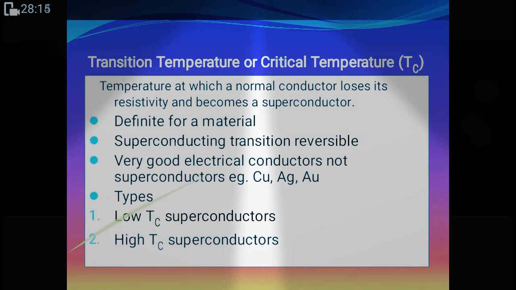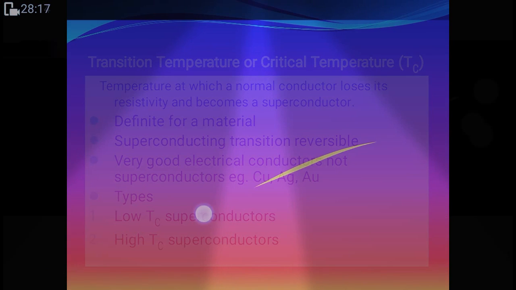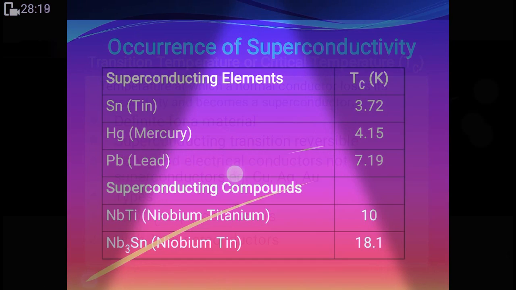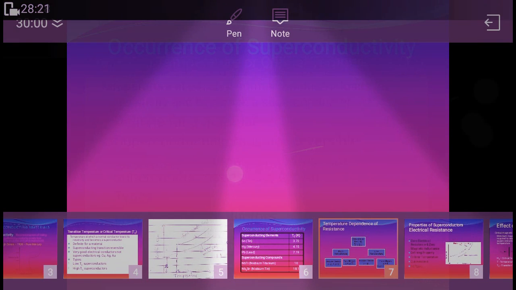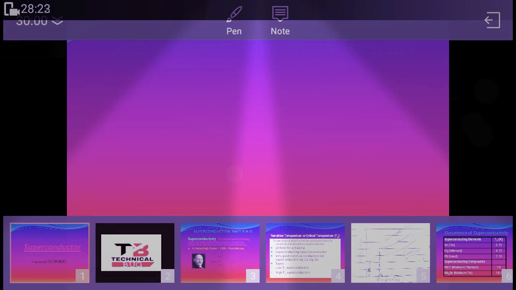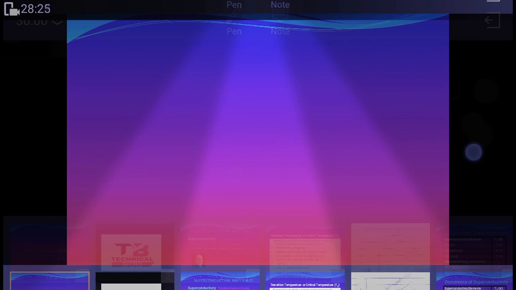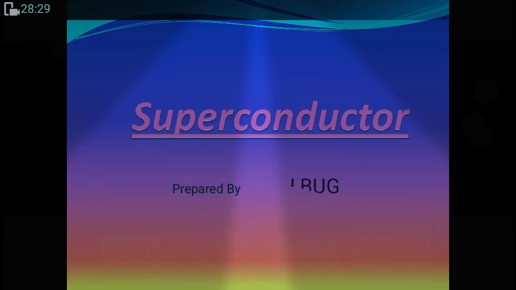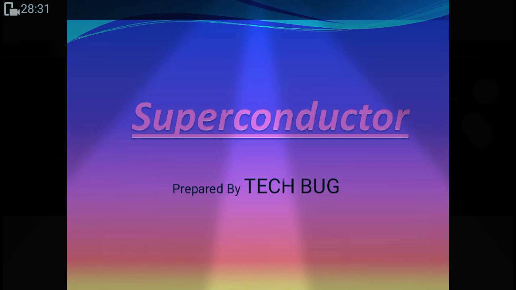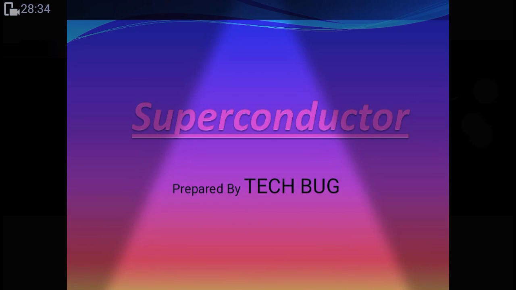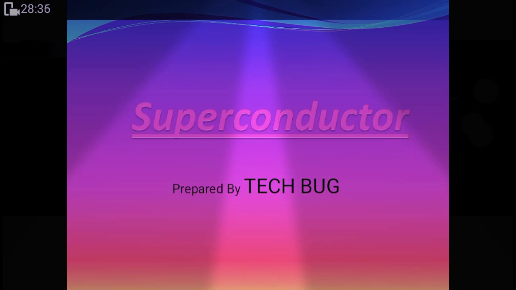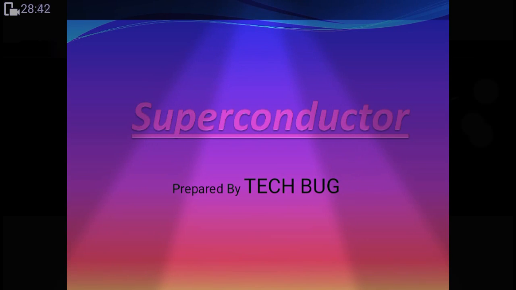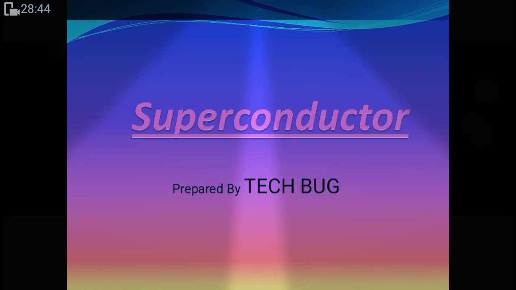So the superconductor is the material which is going to be used very widely in the future. Today we are using that material only in a very small portion, and in the future it will be used for many purposes.